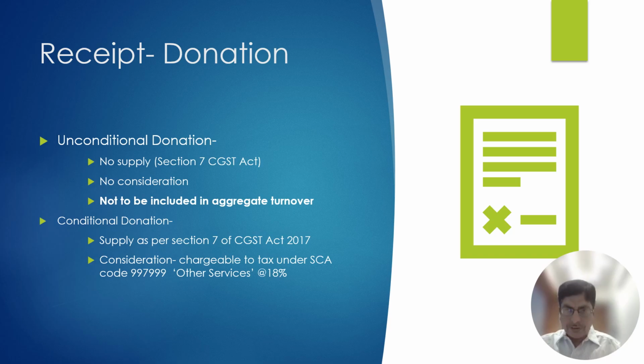When a charitable trust receives a donation, that is not for a consideration of any activity done by the charitable trust. Therefore, it does not come within the purview of section 7. As this is not a supply, the exemption is available.